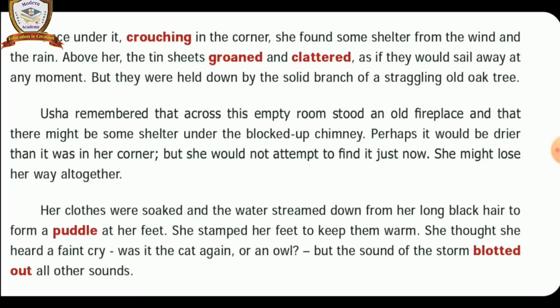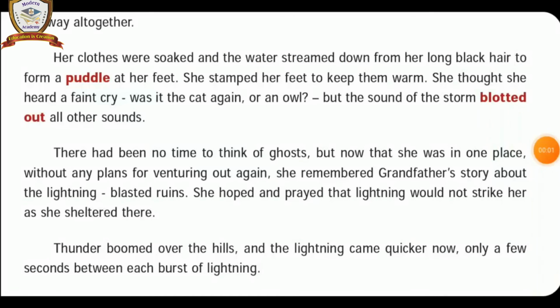Let us continue to learn, children. Her clothes were soaked, and the water streamed down from the long black hair to form a puddle at her feet. She stamped her feet to keep them warm. She thought she heard a faint cry. Was it the cat again or an owl? But the sound of the storm blotted out all other sounds.